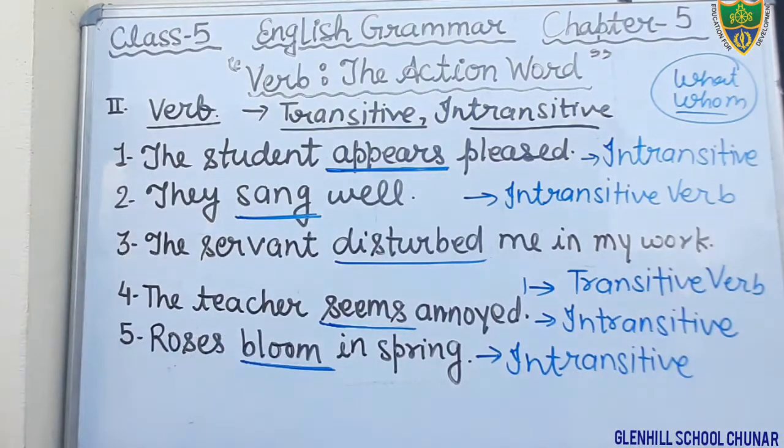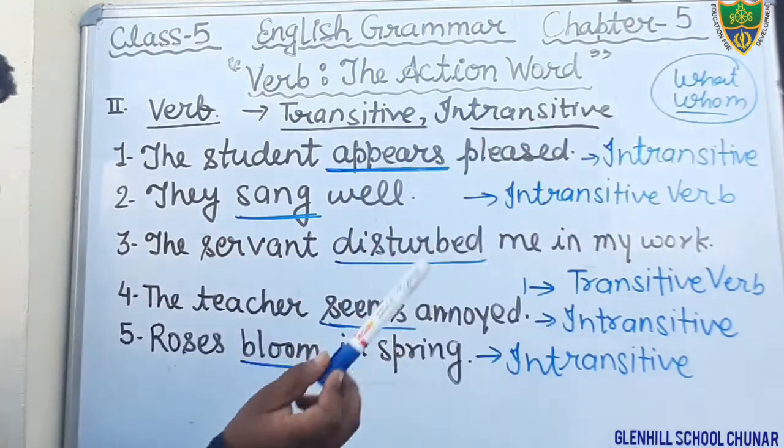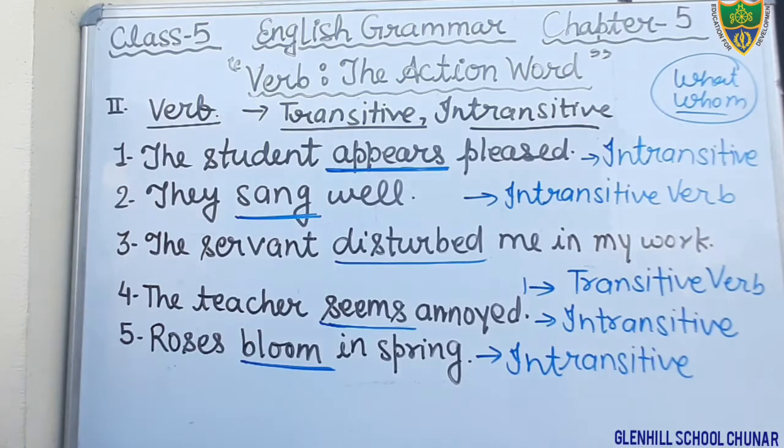Okay, students, just write down in question number 5: Roses bloom in spring. In this sentence, the word bloom is the verb, and what kind of verb? Intransitive verb. Okay, students, I hope that you all have understood what is transitive and what is intransitive. If we are getting the answer by putting the question what and whom, then that is transitive. If we are not getting the answer, then that is intransitive.